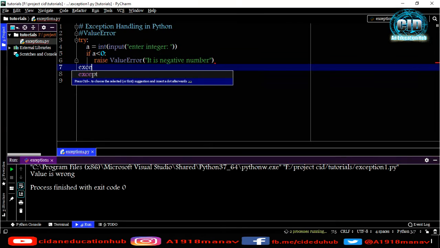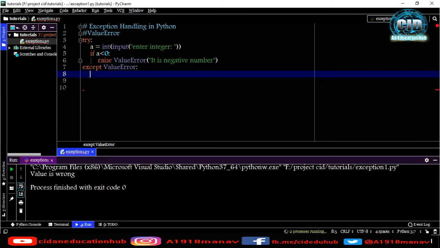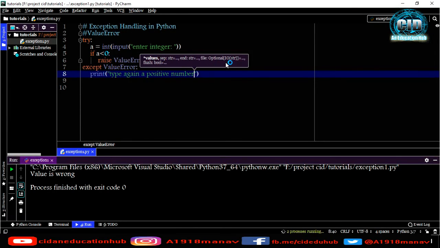For this I will go to the except block, and under the except block I will type ValueError. Okay, and under ValueError I will print or do anything. So I will just print here: type again a positive number. Okay, I'm just doing anything here, and now let me run this.